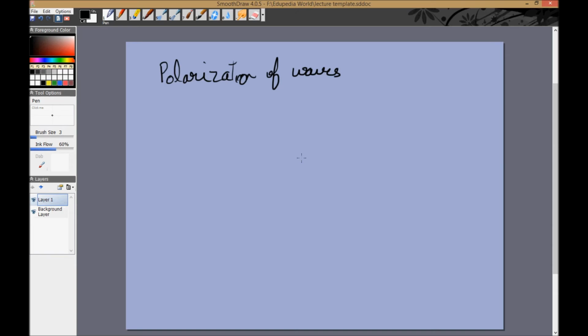This one property, however, polarization for waves, exists only for transverse waves. This doesn't exist for longitudinal waves, and that is because the moment you say a wave is longitudinal, you know everything there is to know about the direction of propagation of the wave. We saw this in the beginning of the previous lecture. A to B, if this is the wave velocity and it's a longitudinal wave, the particles are displacing in this direction. But if it is a transverse wave and the wave velocity is this, then the only thing we know is that the particles are vibrating in a direction that is perpendicular to this line.